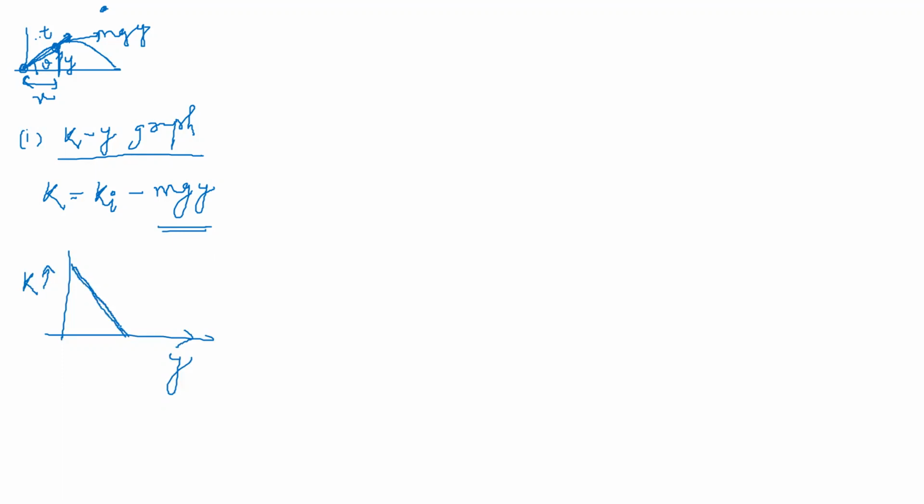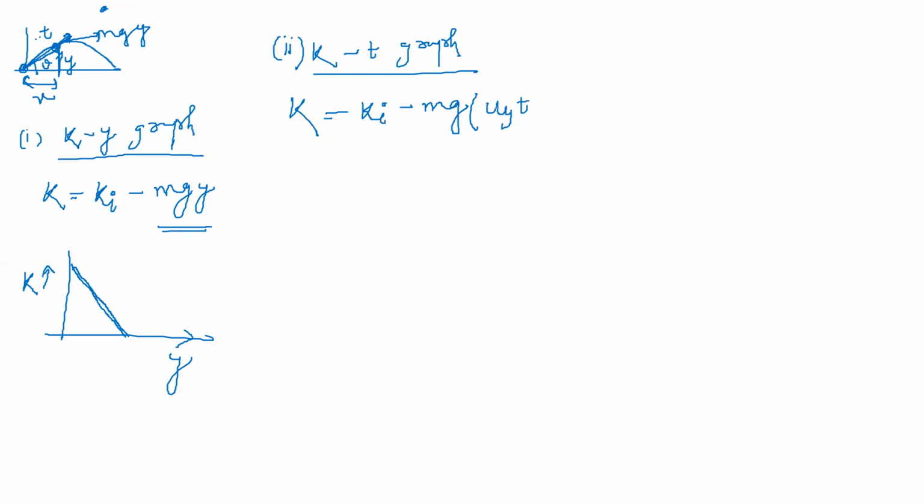And if I go for time, students, if I draw the graph between kinetic energy and time, various graphs of this motion, you'll be getting questions. Kinetic energy versus t graph. Total kinetic energy is equal to initial kinetic energy minus mg into y. y is equal to what? s is equal to ut plus half at square, that is uy, the initial velocity along y, into t minus half gt square.